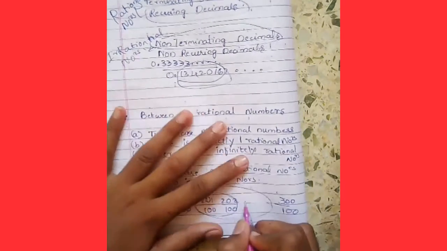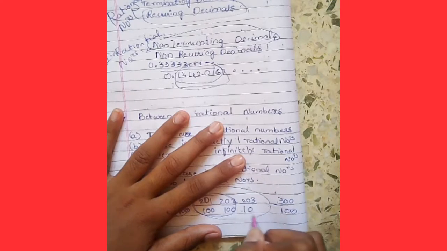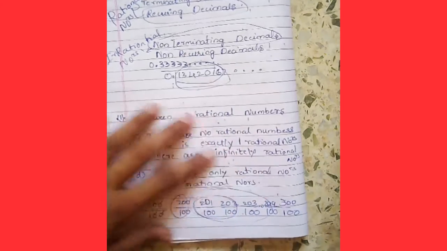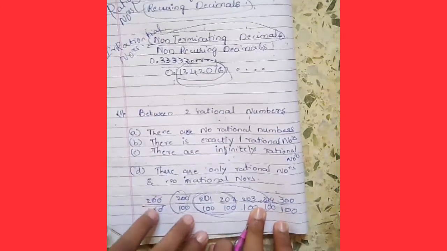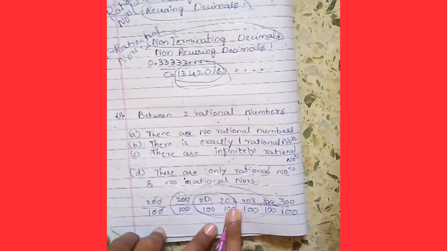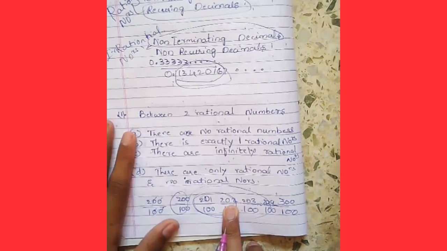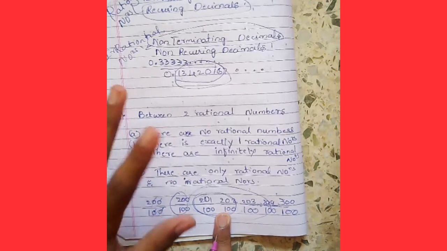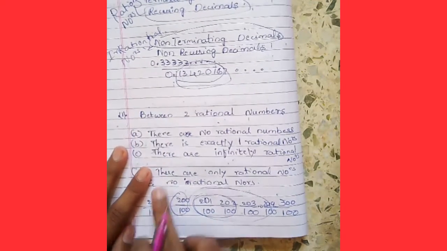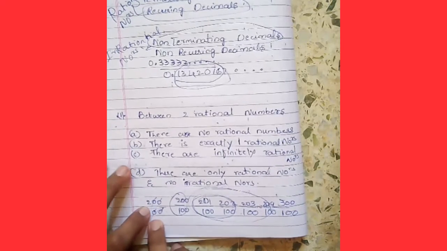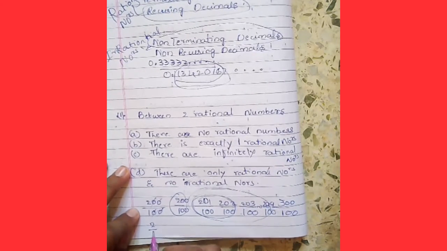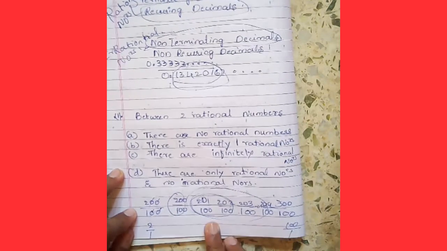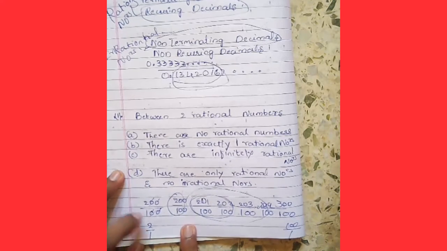Yes. 203 by 100 up to 299 by 100. You should write up to 299. So can you say here there are only 99? No, that is not so, because this is only for 2 by 1. If I take 2 by 1 with 100 by 1, is this possible? There are infinite numbers here.